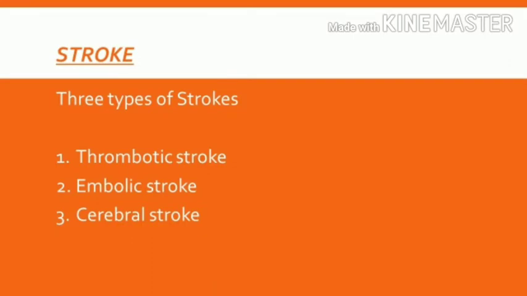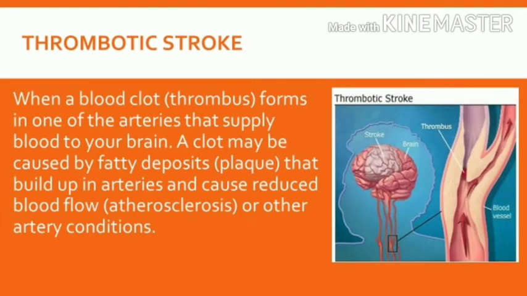There are three types of stroke: thrombotic stroke, embolic stroke, and cerebral stroke. Each has different causes. Thrombotic stroke happens when a blood clot known as thrombus forms in one of the arteries that supply blood to your brain. A clot may be caused by fatty deposits or plaque, which comes from eating a lot of fatty foods that build up in arteries and cause reduced blood flow or other artery conditions. If a thrombus or blood clot forms in one of the arteries, the blood will not be able to circulate normally to be supplied to your brain, which will eventually cause stroke.